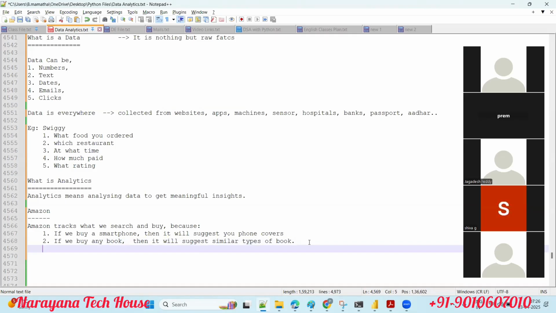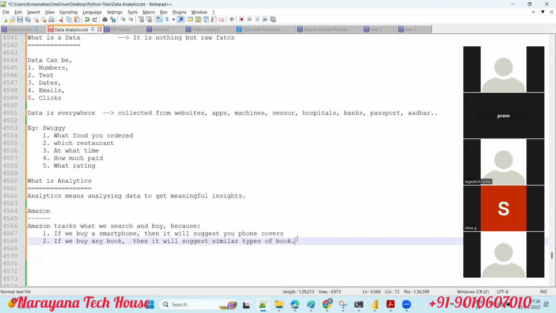If you go to any shopping mall or to DMart, we are going to buy just one product, but they try to make us buy multiple products, guys. They don't force us to buy multiple products. By showing their products to us, they tempt us to buy multiple products by recommending. It's the same here. If you want to buy one phone, they suggest phone covers also. If you try to buy any book, they show you multiple books with the same type of content, guys.